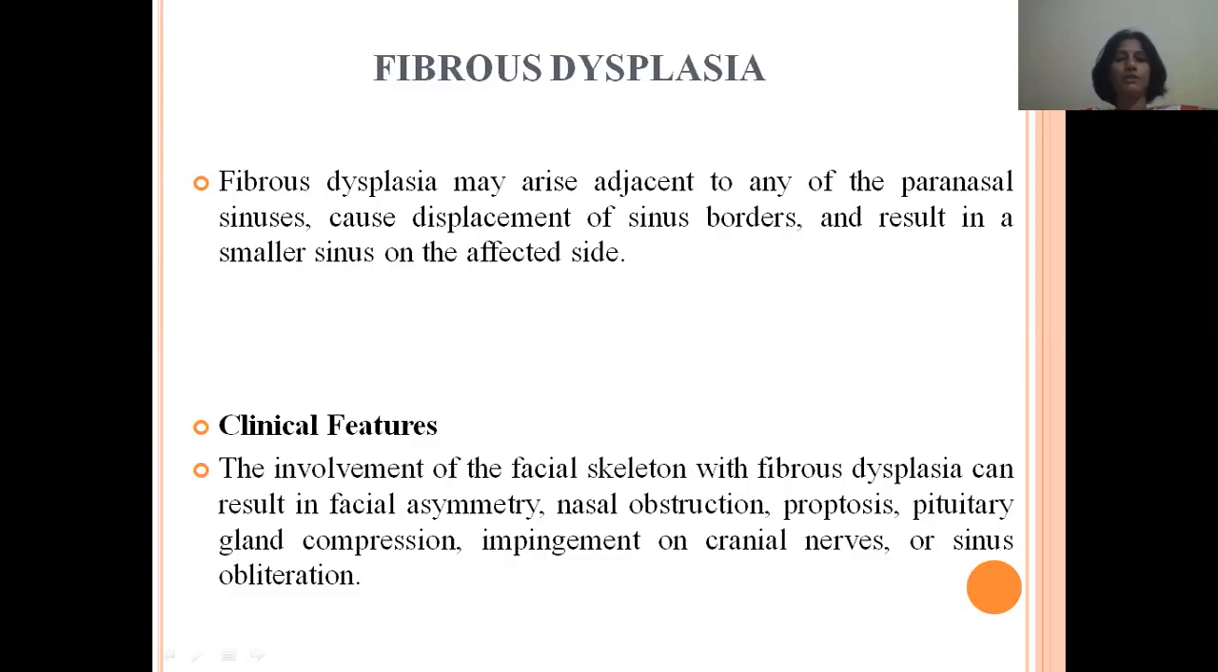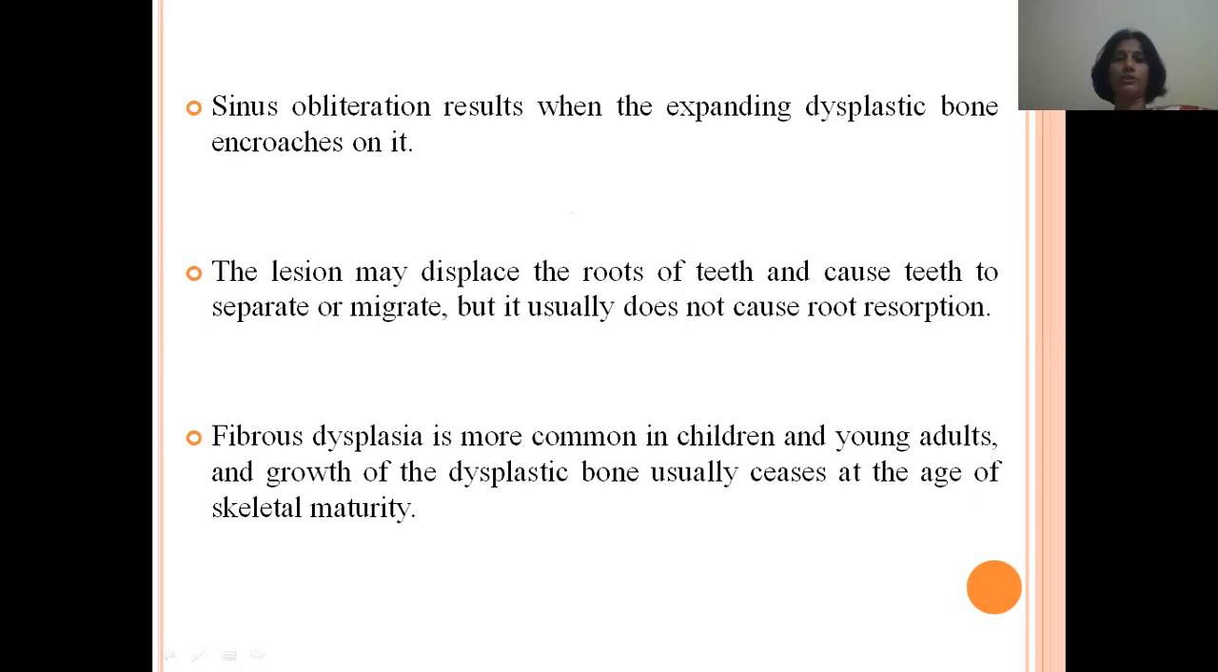The second condition is fibrous dysplasia, which may arise adjacent to any paranasal sinus, causing displacement of the sinus borders and resulting in a smaller sinus on the affected side. Coming to the clinical features, the involvement of the facial skeleton with fibrous dysplasia can result in facial asymmetry, nasal obstruction, proptosis, that is increase in the intercanthal distance, pituitary gland compression, impingement of cranial nerves, or sinus obliteration. Sinus obliteration results when expanding dysplastic bone encroaches on it.